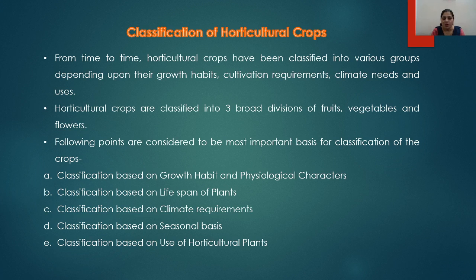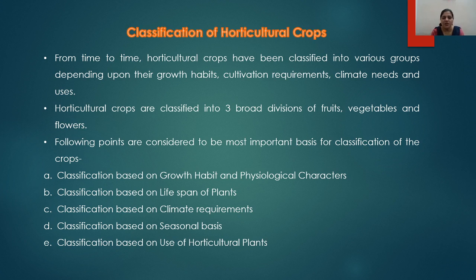These horticultural crops are broadly classified into three divisions: fruits, vegetables, and flowers. While classifying these horticultural crops, the following points are considered on the basis of classification. Depending upon the different criteria, these crops have been classified in five ways.